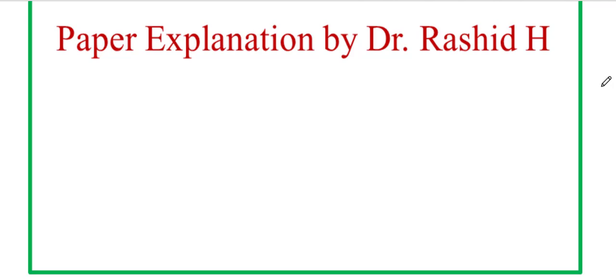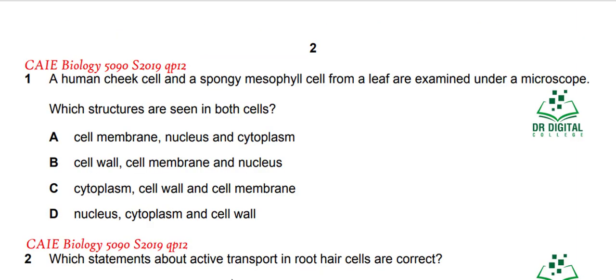So let's see. In question 1, a human cheek cell and a spongy mesophyll cell from a leaf are examined under a microscope. Which structures are seen in both cells? Cell membrane. You know that cell membrane is part of every living cell. Nucleus is part of every living cell. Cytoplasm is part of every living cell. Most probably this answer is correct. But let's see the next ones.